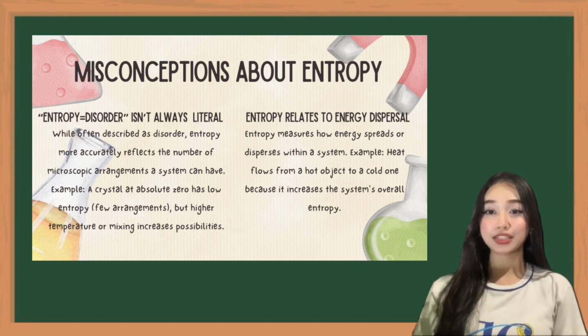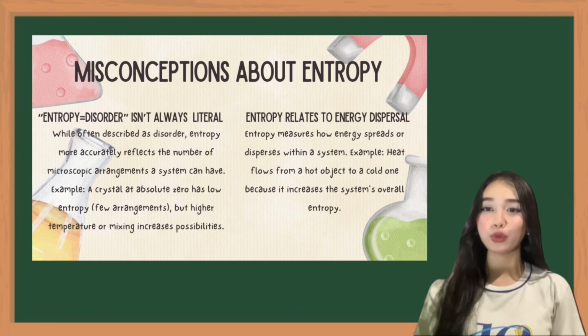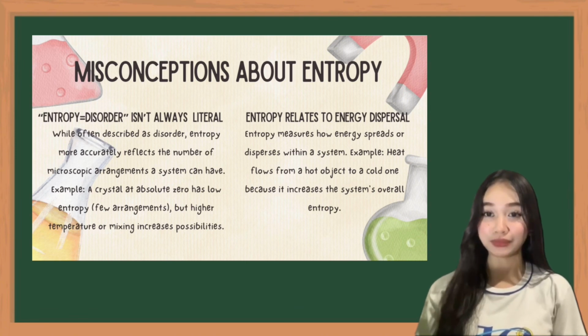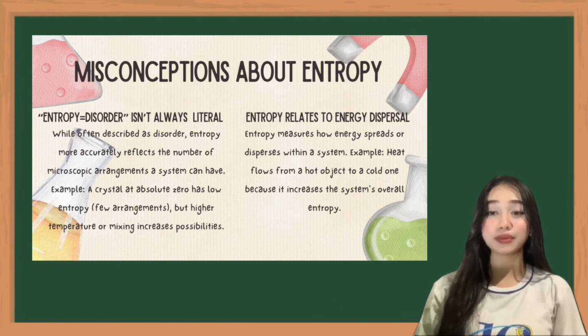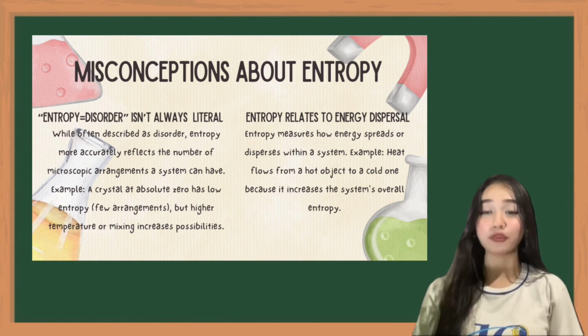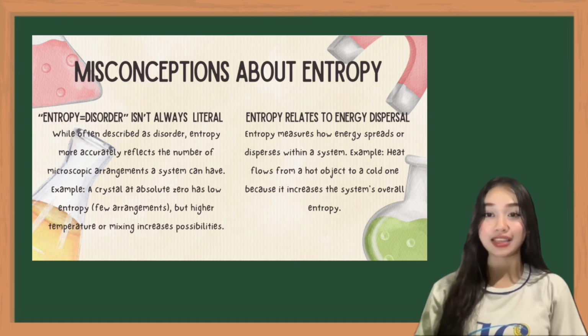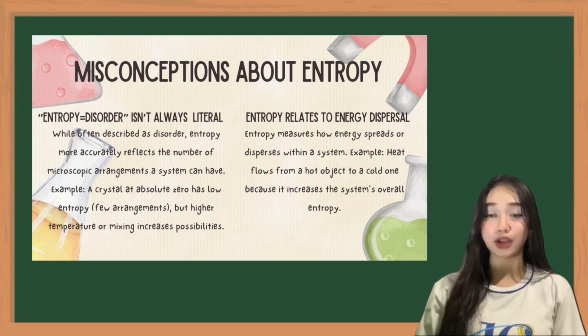A common misconception is equating entropy directly with disorder, which oversimplifies its meaning. While it often refers to randomness, entropy fundamentally represents the number of microscopic arrangements a system can adopt while maintaining its energy. Moreover, entropy is not solely about disorder.